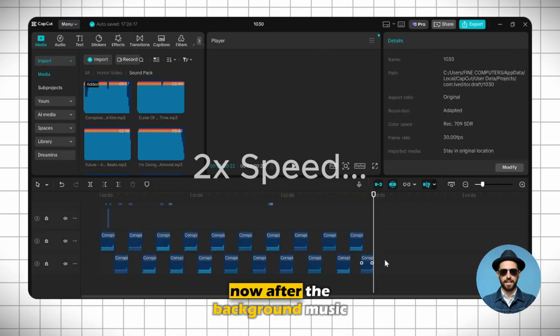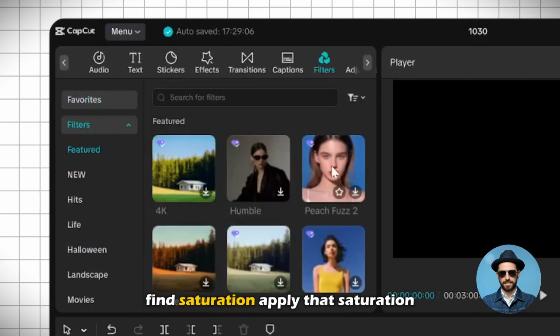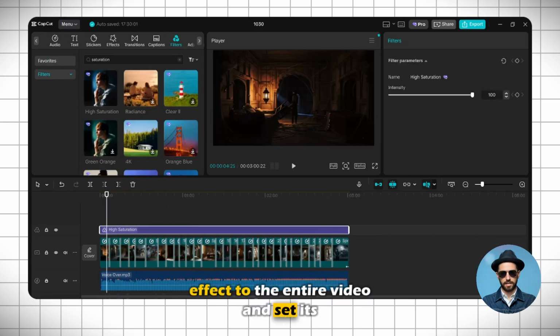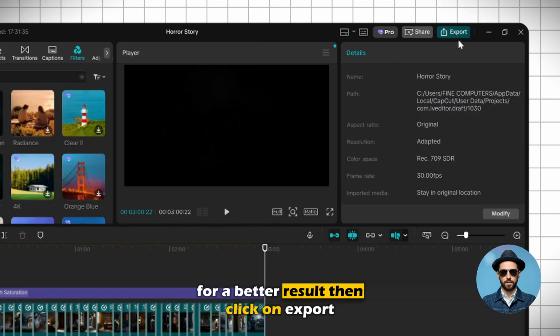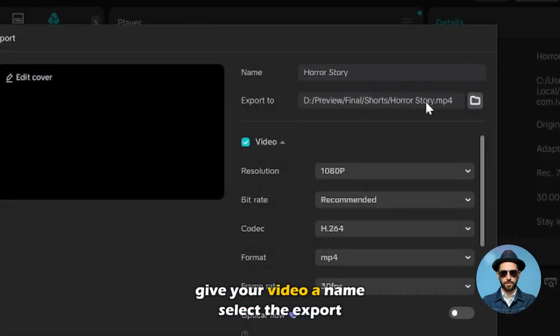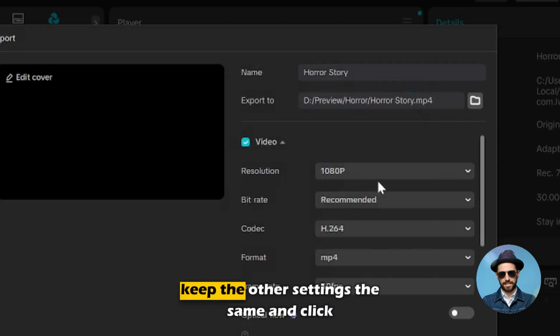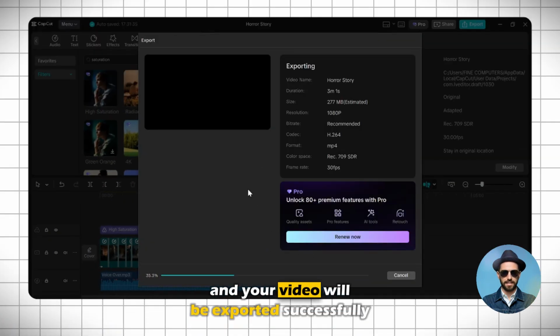Now, after the background music, do one last thing. Go to Filters, find Saturation, apply that saturation effect to the entire video, and set its value to 40% for a better result. Then, click on Export, give your video a name, select the export location, set the resolution to 1080p, keep the other settings the same, and click Export. And your video will be exported successfully.